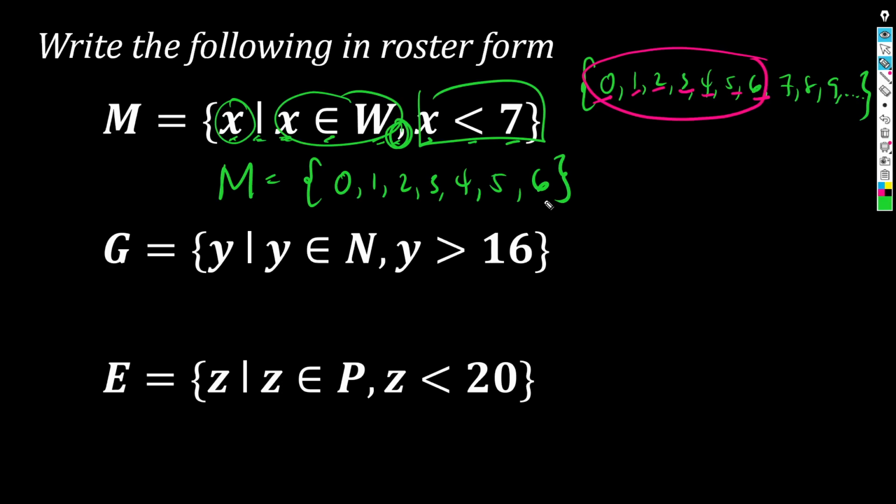Sets W, N, P, etc. Now, set G, next one. Set G is the set of all y's such that y is an element of the naturals and y is greater than 16.